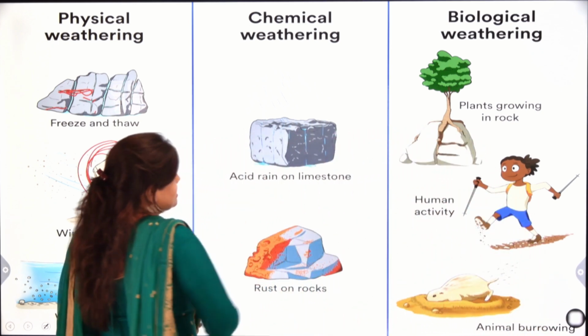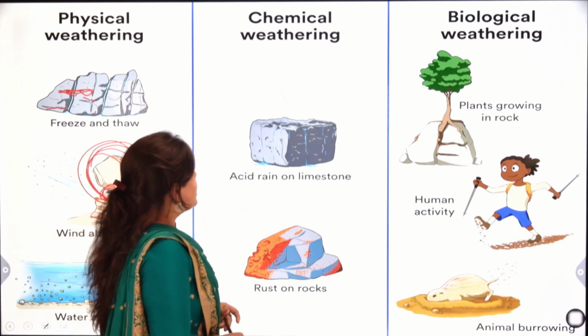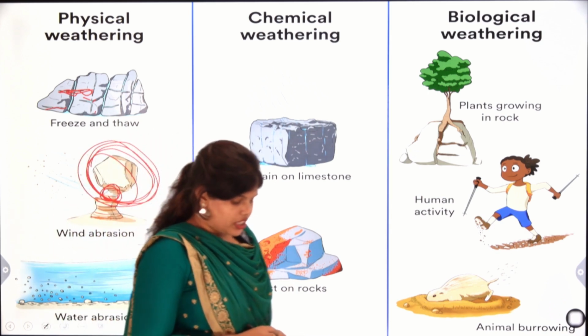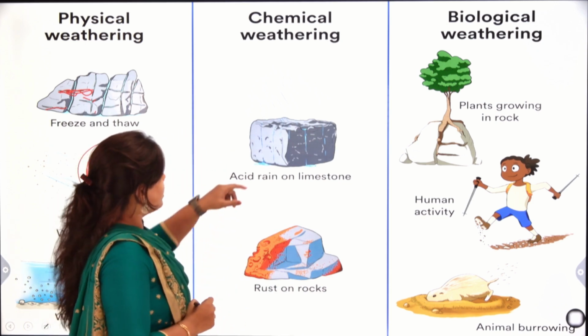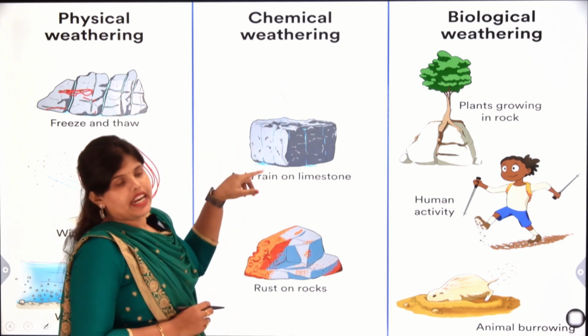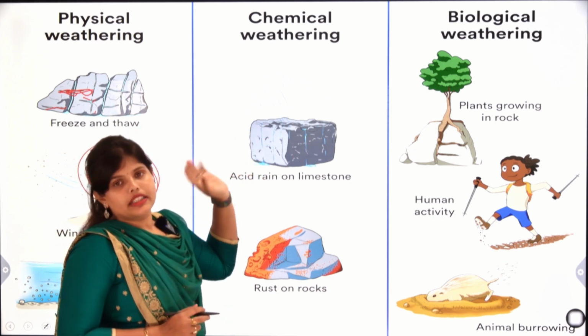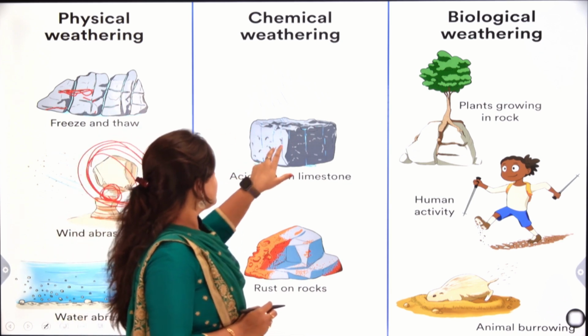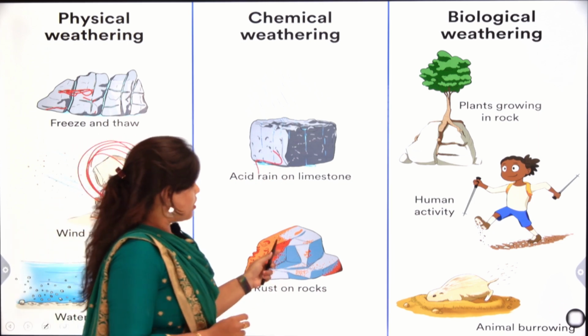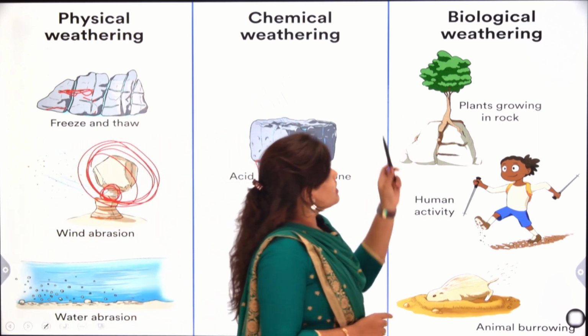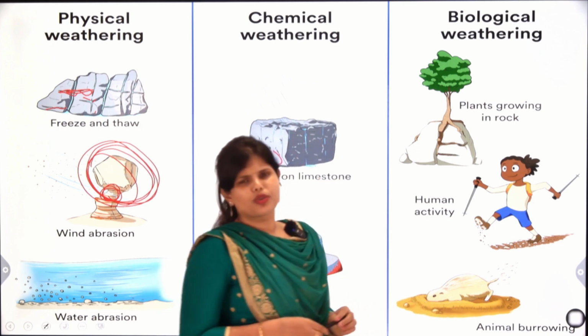Here, due to acid rain on limestone, there is calcium oxide present. The calcium oxide will react with acid rain and there will be a change in its shape and size. Here, due to rust or corrosion, this is biological weathering due to growth of plants.